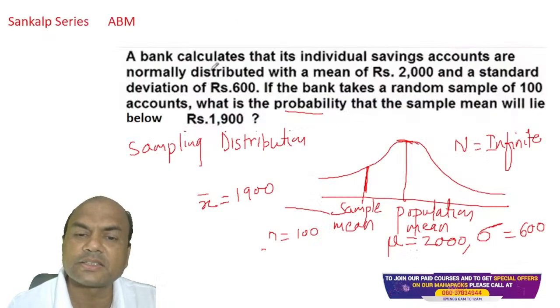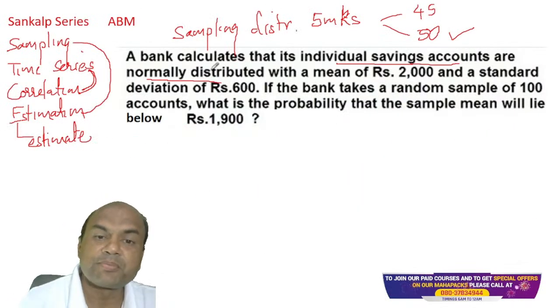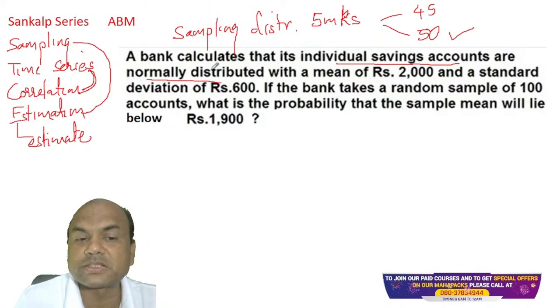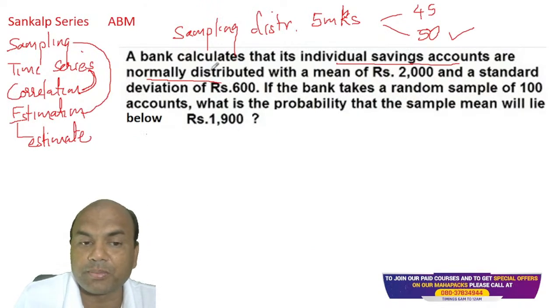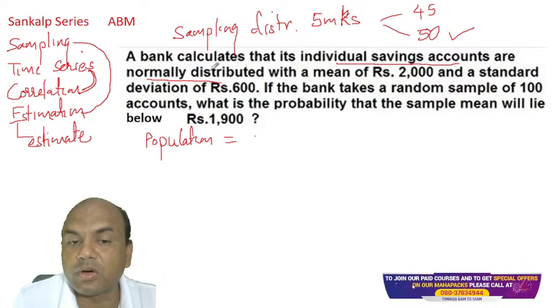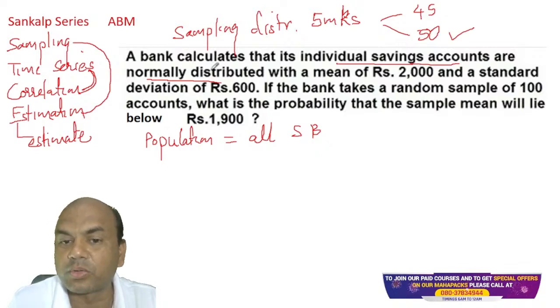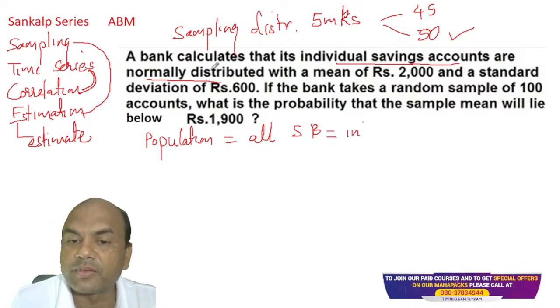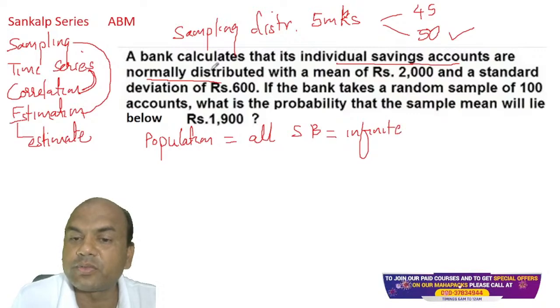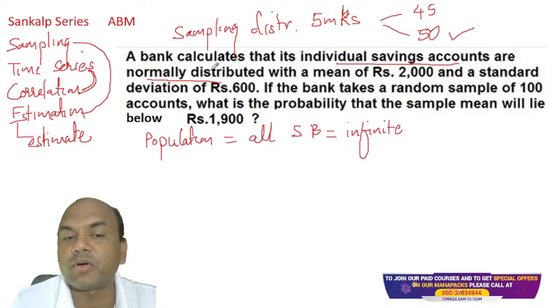Now let's look at this individual part first. Population means what? Population means the entire savings accounts. Population equals all the savings accounts, all SB accounts. Do you know how many SB accounts are there? Can anyone tell me how many savings accounts there are? No, right? So they are infinite. Once I know it is infinite, immediately my formula changes.